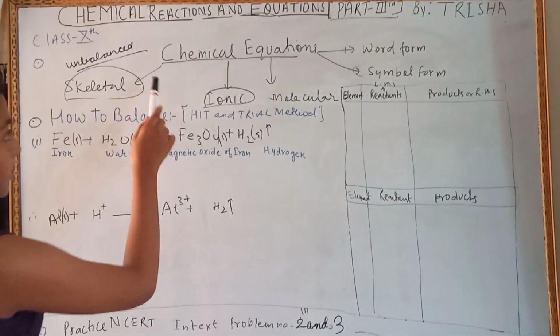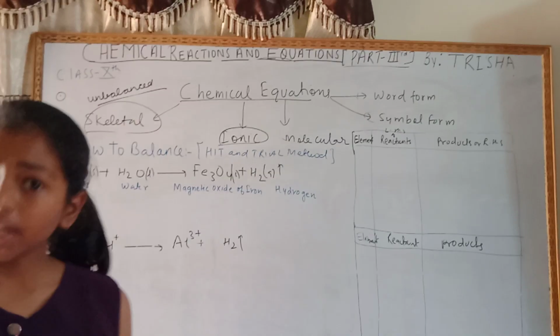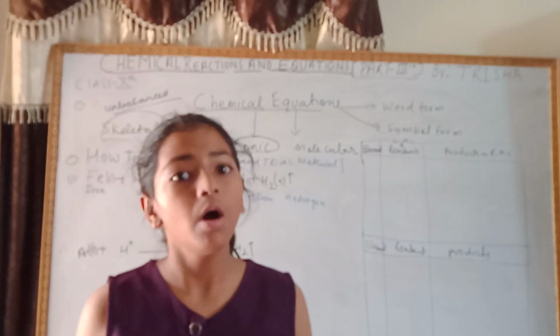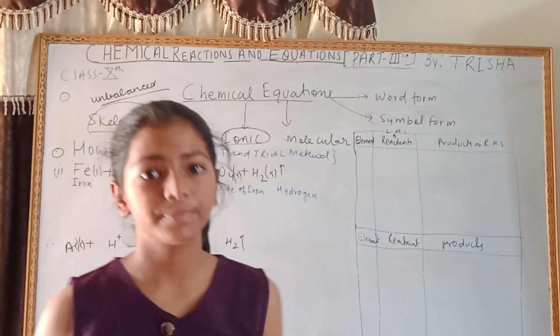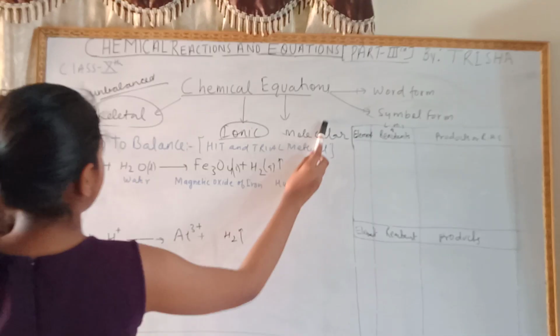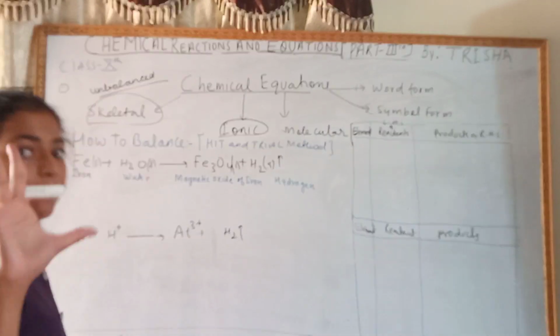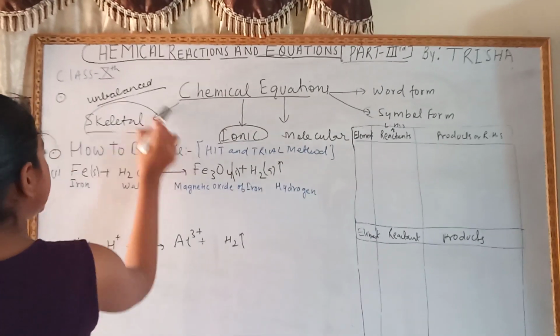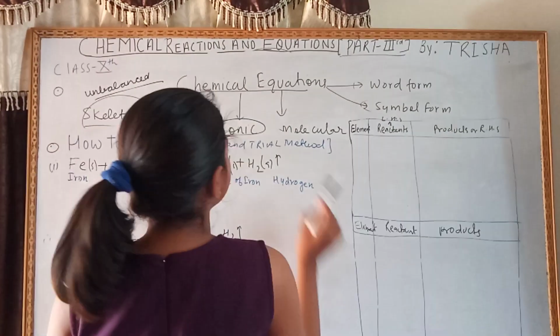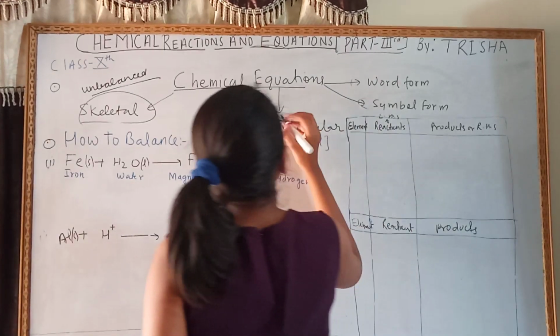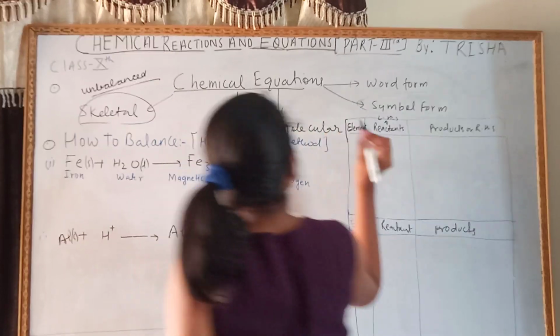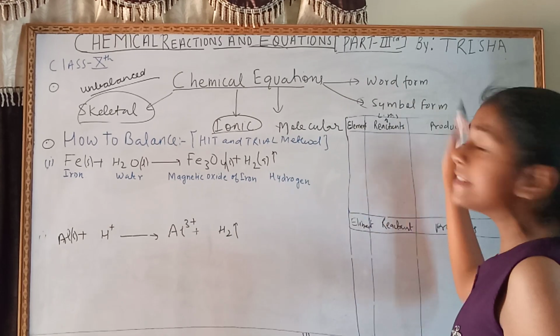Now what are chemical equations? Chemical equations are the symbolic form of chemical reactions. Chemical equations can be represented in 5 ways: skeletal equations, ionic equations, molecular equations, symbolic form and word form.